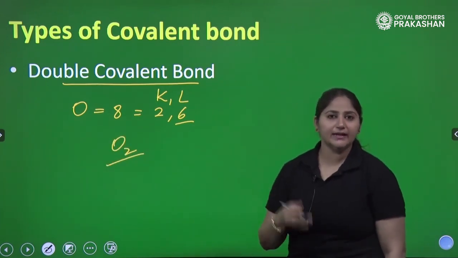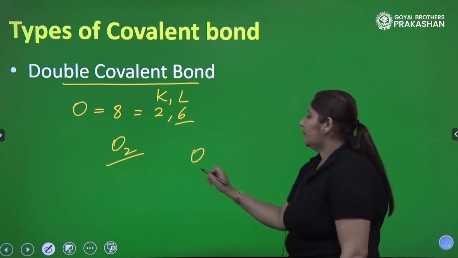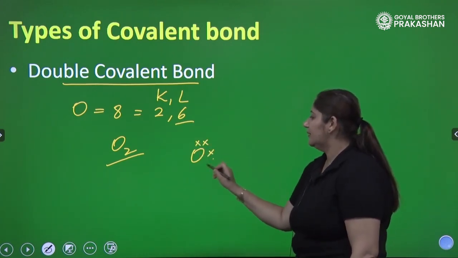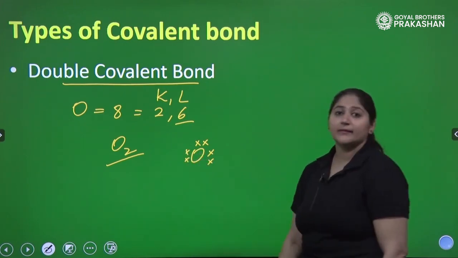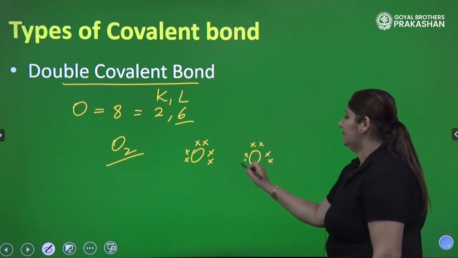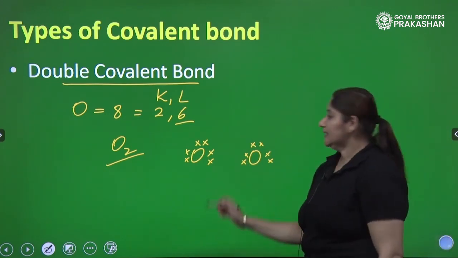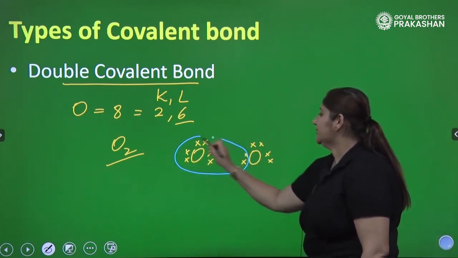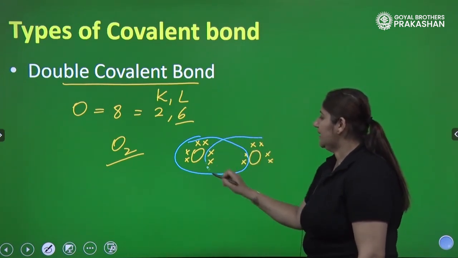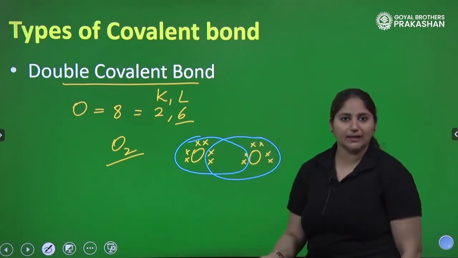So let's show the bonding between the oxygen atoms in the O2 molecule. Oxygen has 6 valence electrons. Let's show the electron dot structure. This is how we draw, right? And another oxygen has the same 6 electrons in the valence shell. How many electrons does each oxygen need? 2 more. So it will share these 2 electrons with the oxygen, and again this oxygen will be stabilized by sharing these electrons, right? So they both have achieved stable noble gas configuration.